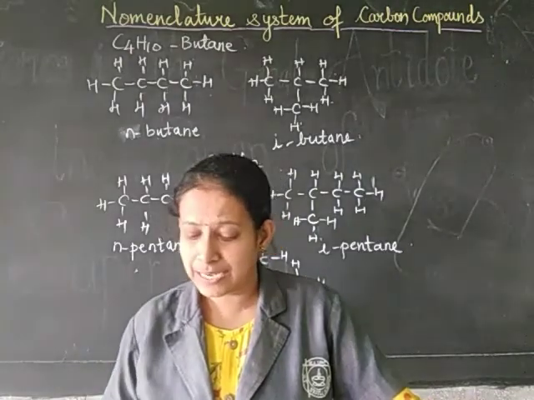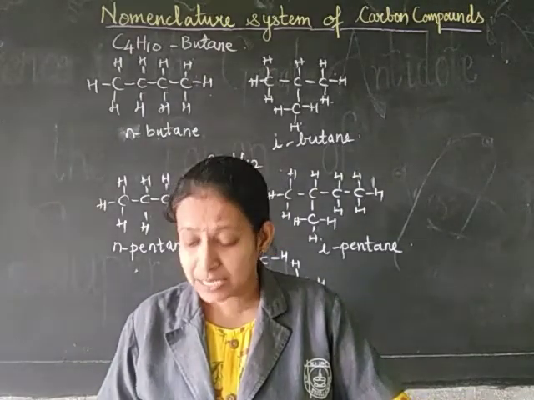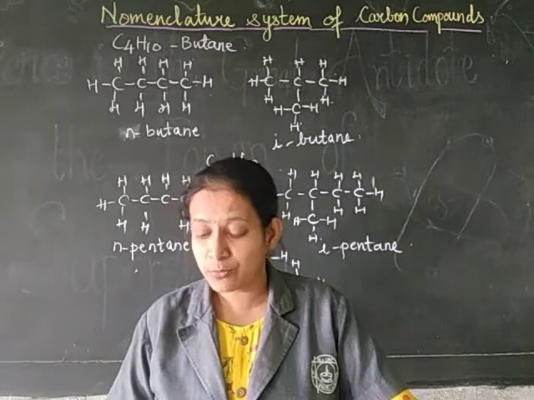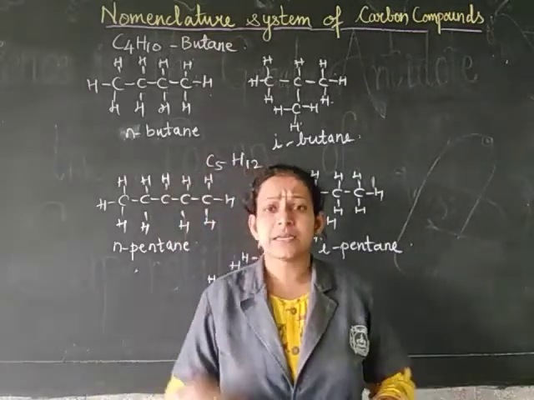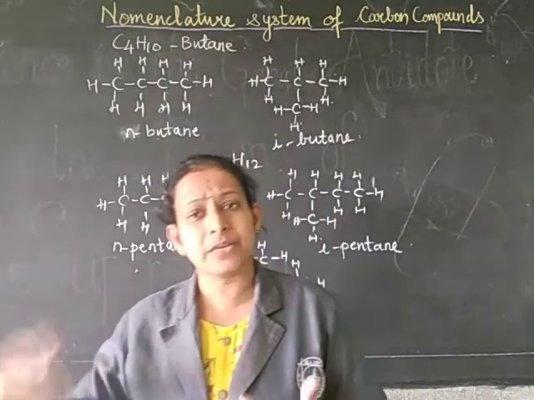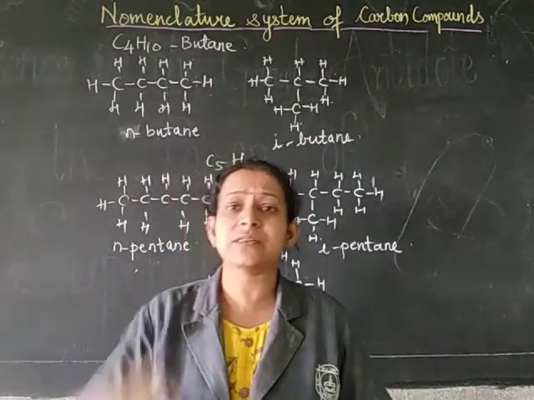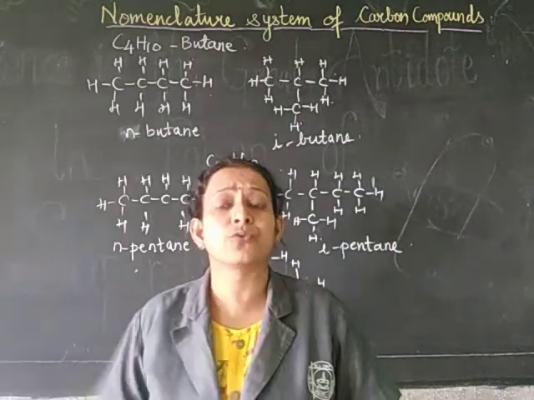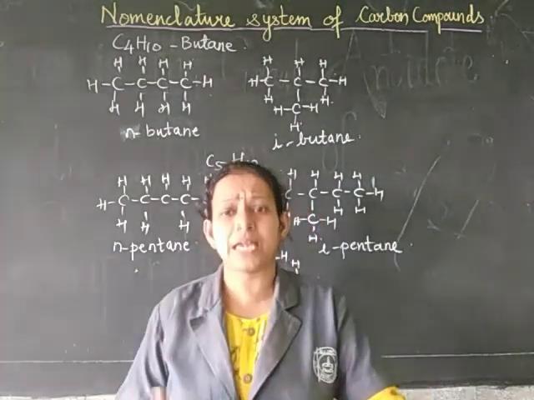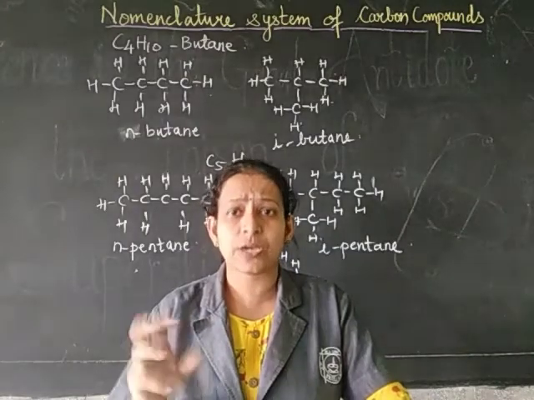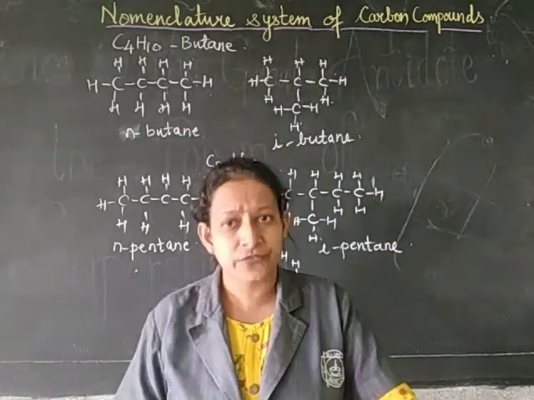The fourth one is 3-methyl pentane, and 1 more we can have is neohexane. So you can see that as the number of carbon atoms increases, the structural isomers also go on increasing, and it becomes very difficult to name them commonly. Common names create a lot of confusion.